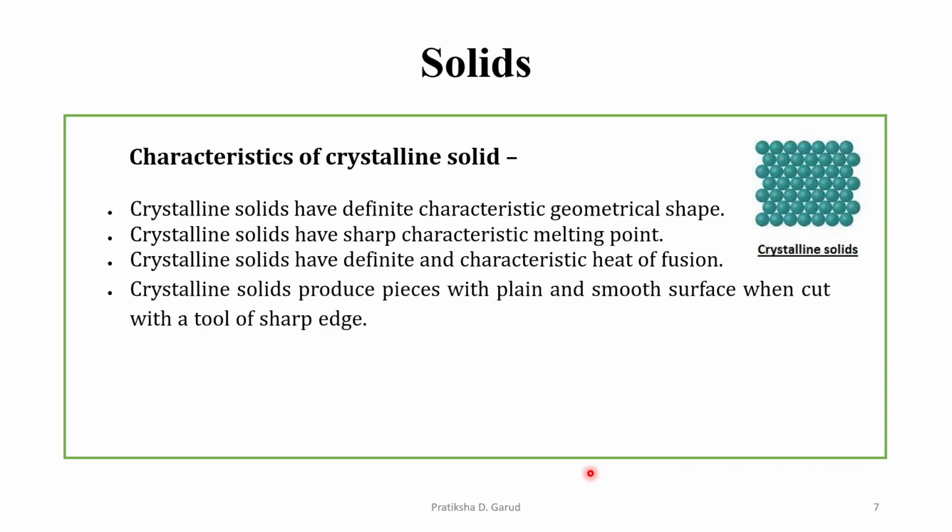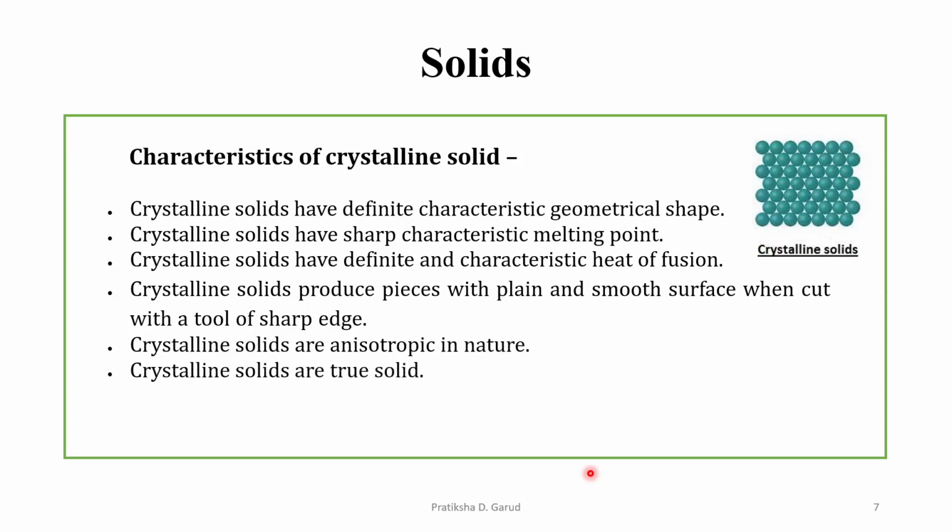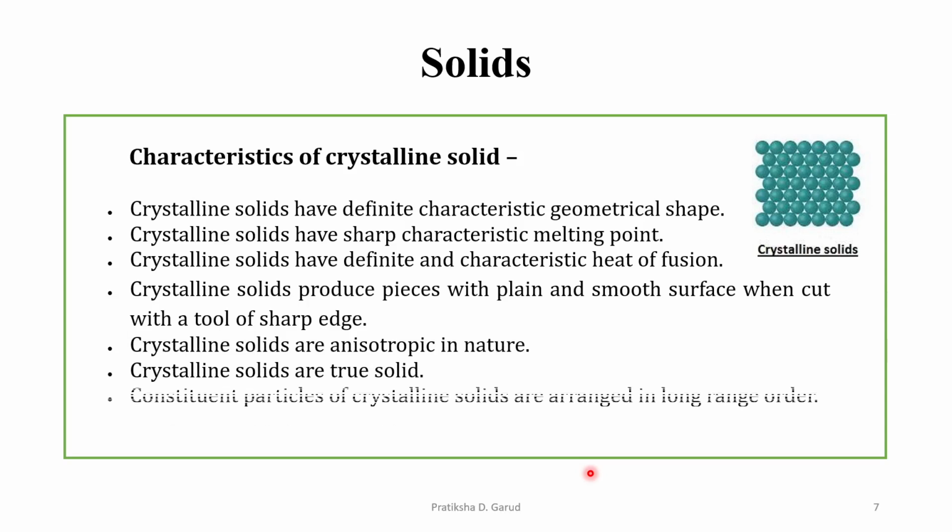They produce pieces with plain and smooth surfaces when cut with a tool with a sharp edge such as a knife. They are anisotropic in nature, as we have seen. They are known as true solids. And the constituent particles are arranged in a long range order.